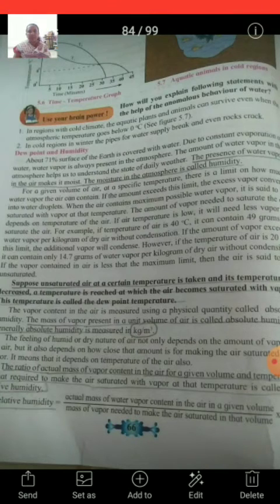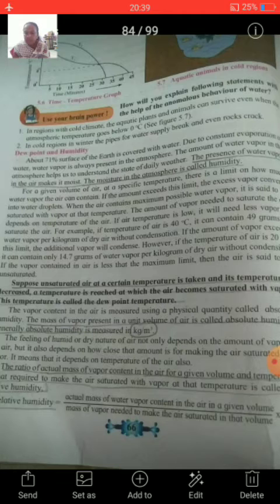This temperature is called the dew point temperature. That is, the temperature at which unsaturated air becomes saturated is known as the dew point temperature.